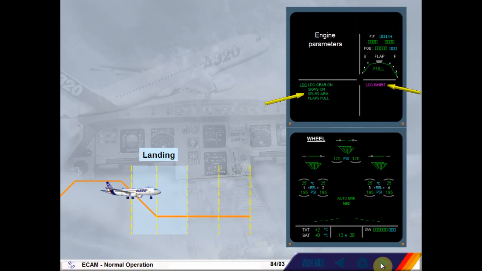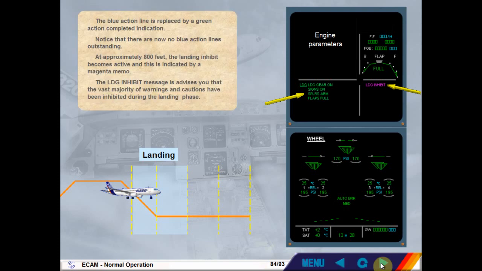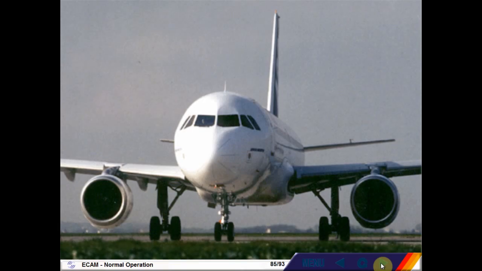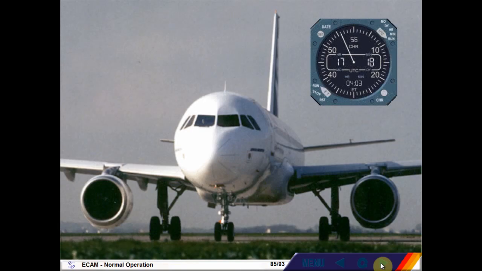The landing inhibit message advises you that the vast majority of warnings and cautions have been inhibited during the landing phase. On landing, the chronometer can be stopped to give an indication of flight time. The chronometer only indicates up to 60 minutes and then starts again at 0. There is no indication for the number of hours.